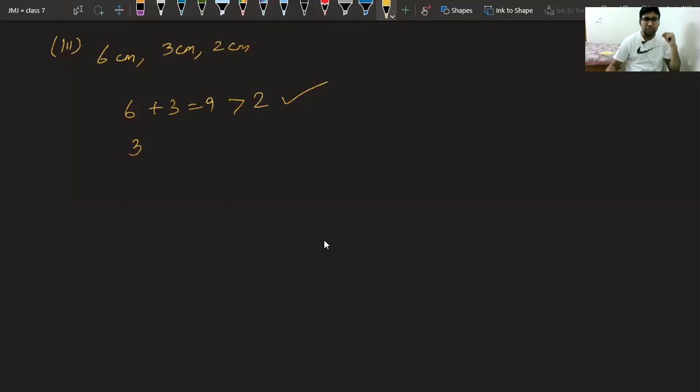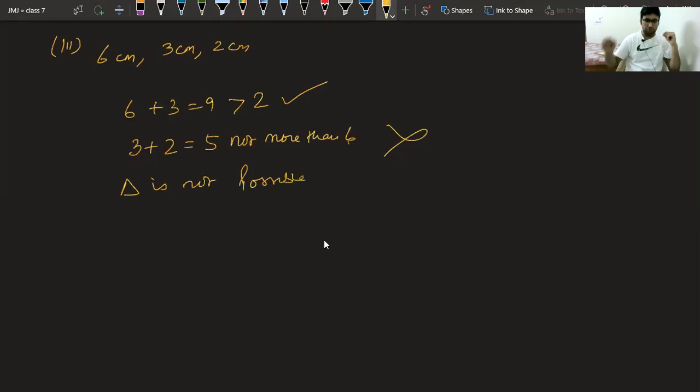If you check 3 plus 2, that is 5, which is not more than 6. So this is wrong. And hence triangle is not possible. I hope it is clear to everyone.